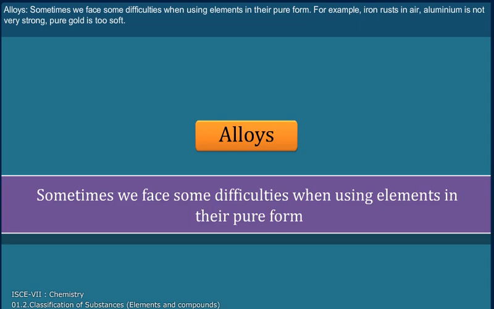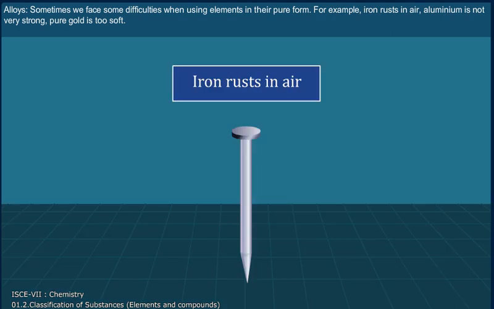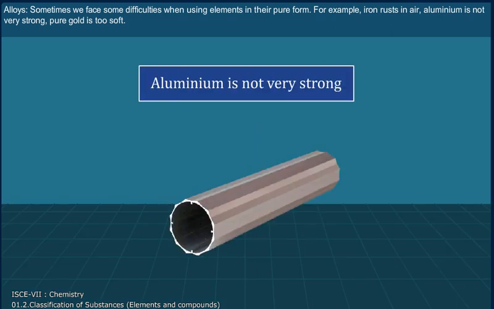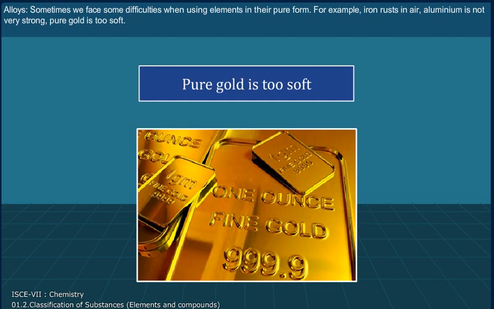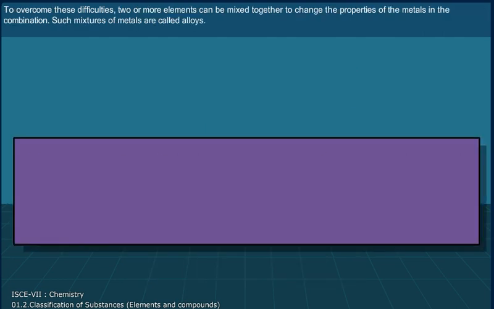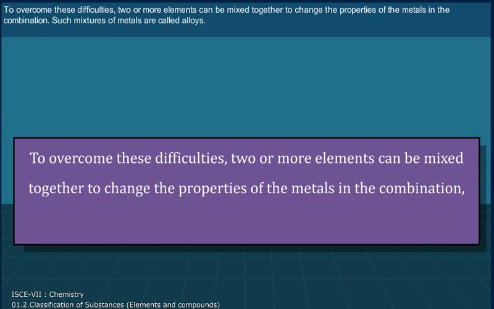Alloys. Sometimes we face some difficulties when using elements in their pure form. For example, iron rusts in air. Aluminium is not very strong. Pure gold is too soft. To overcome these difficulties, two or more elements can be mixed together to change the properties of the metals in the combination. Such mixtures of metals are called alloys.